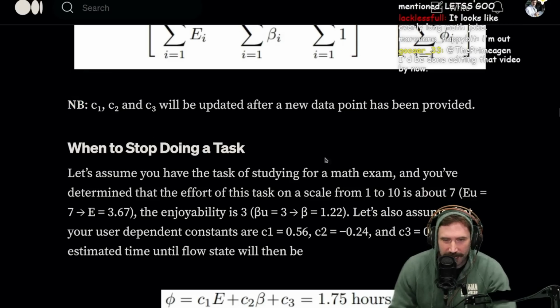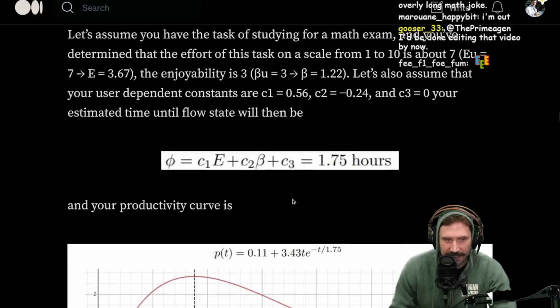Constants 1, 2, and 3 will be updated after a new data point has been provided. When to stop doing tasks.